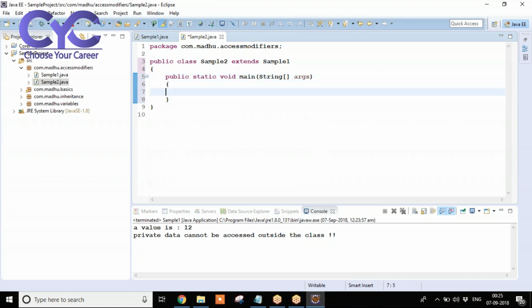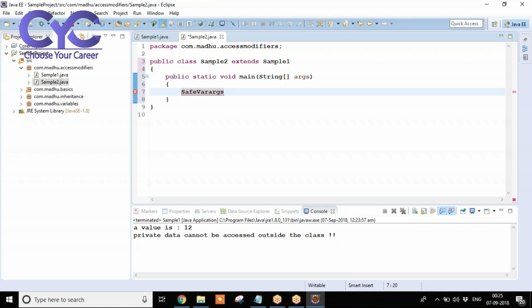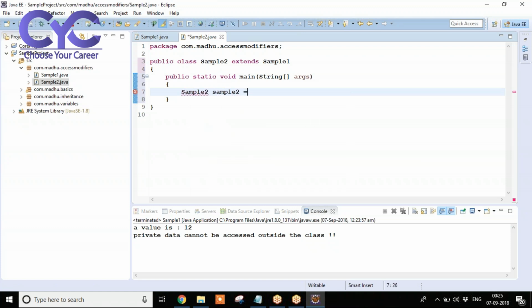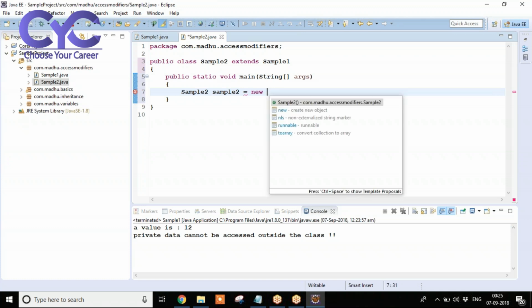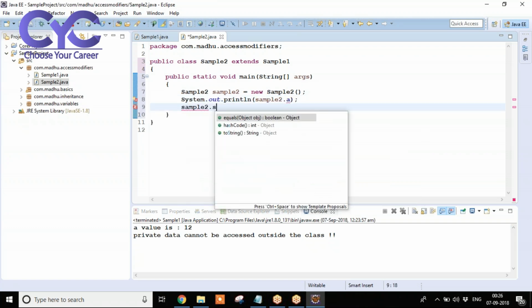Now here, I'm creating an object for sample2 class: sample2 is equal to new sample2. Now I'm going to print sample2.a, I want to print the value, and sample2.show.